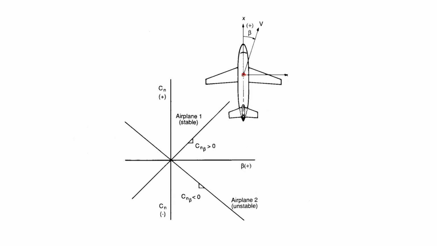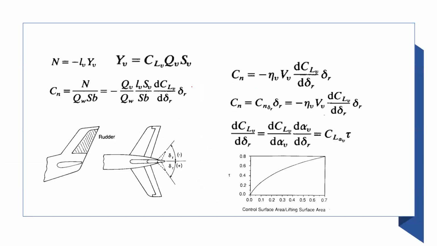This is the CG of the aircraft, and this is the force YV, perpendicular, and this distance is LV. When you compute a moment about this point, this is the LV. So we normalize it with QW S b, and we obtain the coefficient just like earlier.